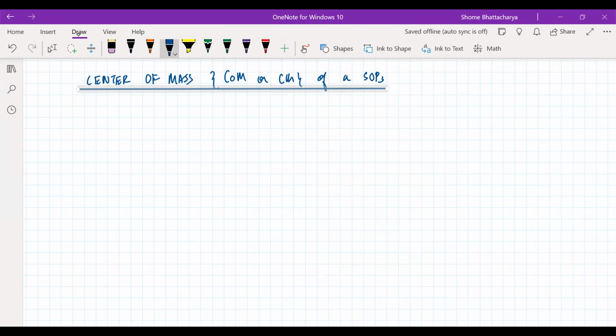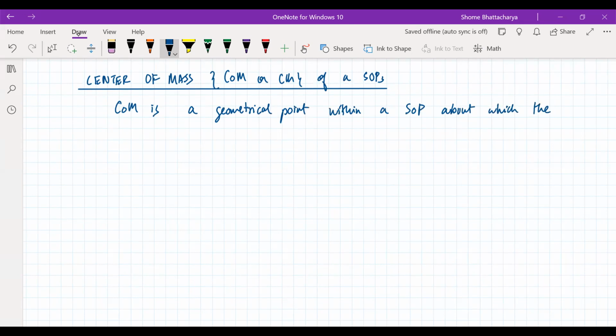Of course then we have to give some mathematical definition also. What do we mean by the symmetry? So we'll discuss that. So center of mass is a geometrical point within a system of particles about which the mass of the system is symmetrically distributed.